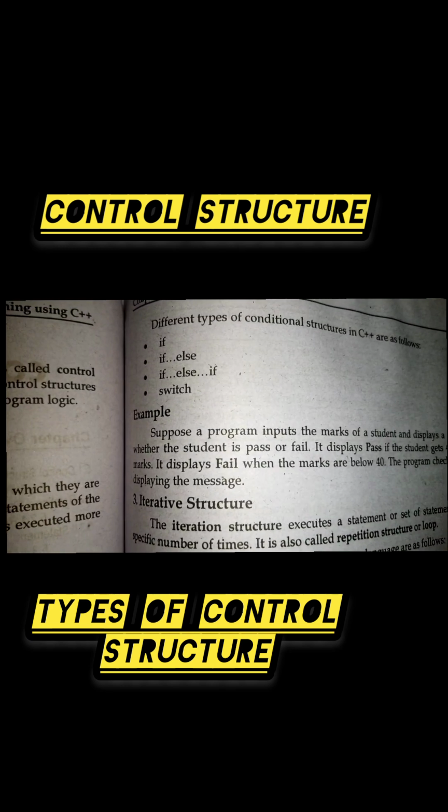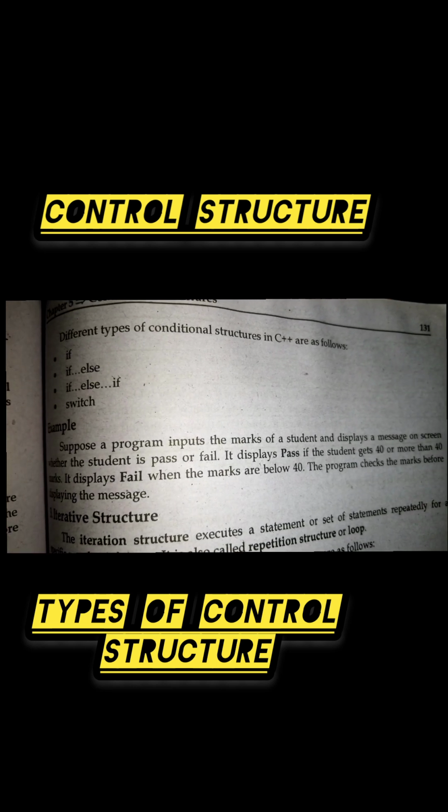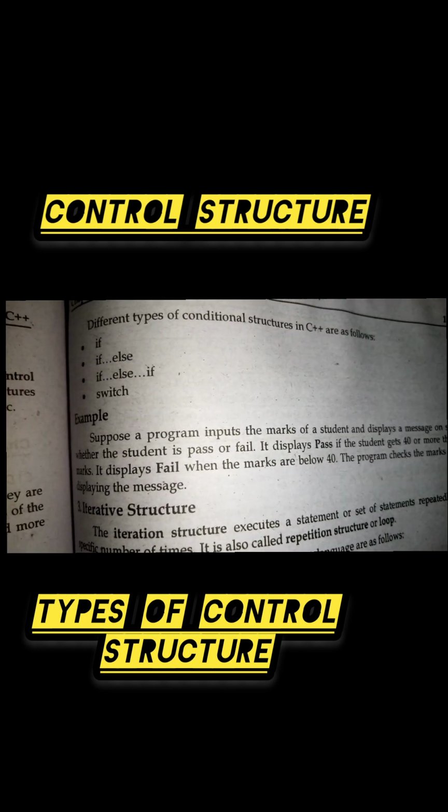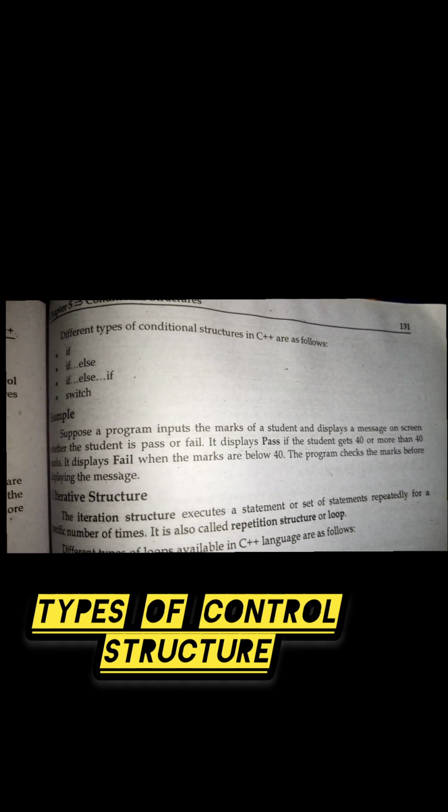Example: suppose a program inputs the marks of a student and displays a message on screen whether the student is pass or fail. It displays pass if the student gets 40 or more than 40 marks. It displays fail when the marks are below 40. The program checks the marks before displaying the message.